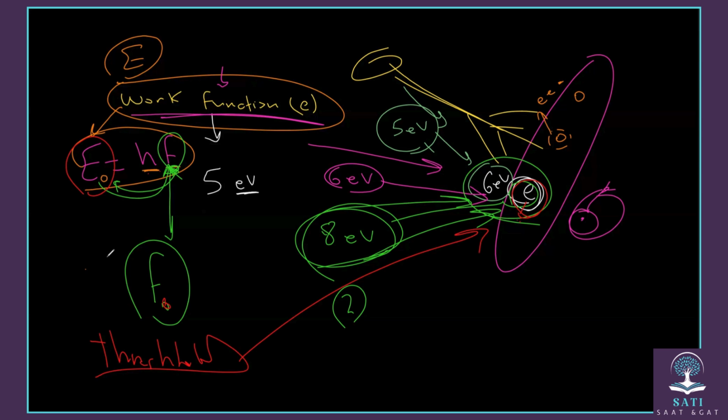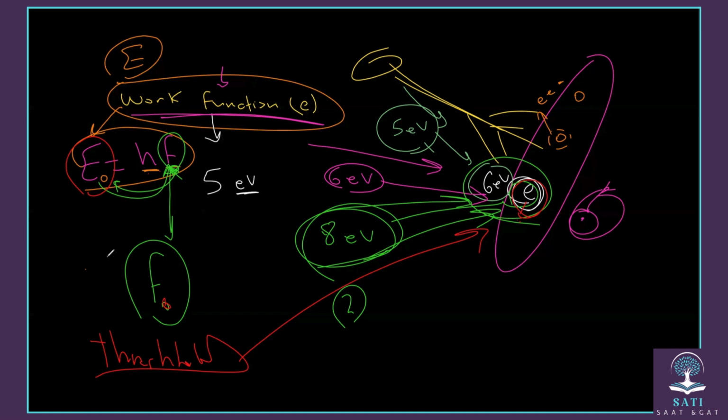If we are talking about work function as energy, when the frequency is multiplied by h, the energy of the photon has to be equal to or greater than the work function of each metal. I hope now you understand the difference between work function and threshold frequency, and we understand energy equals what?